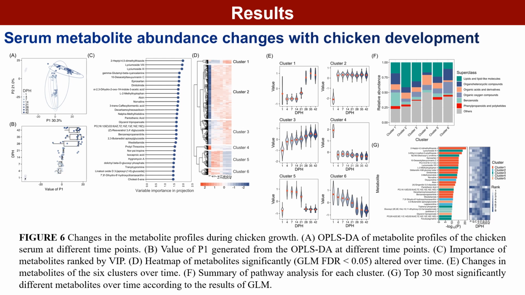We then performed a time-course untargeted metabolomics to understand the alteration in the metabolites in broiler serum. A total of 641 metabolites were associated with time and formed 6 different clusters. Metabolites in each cluster form different trajectories of abundance change.